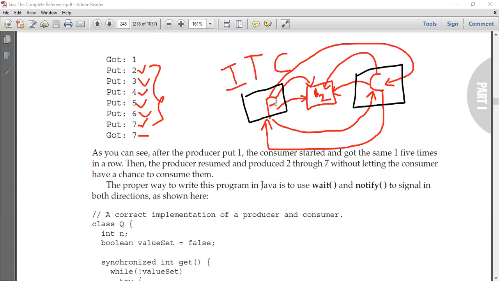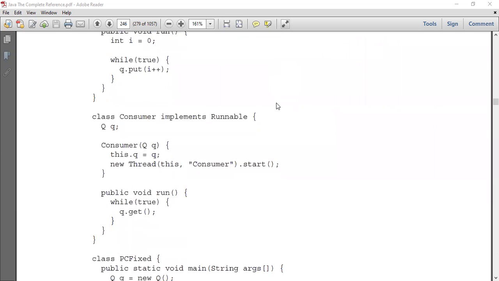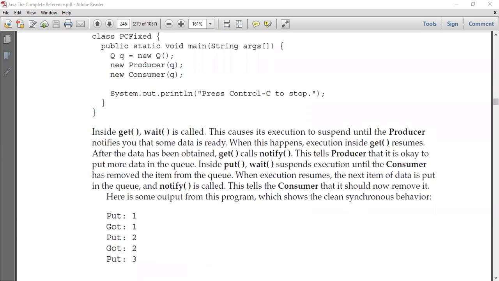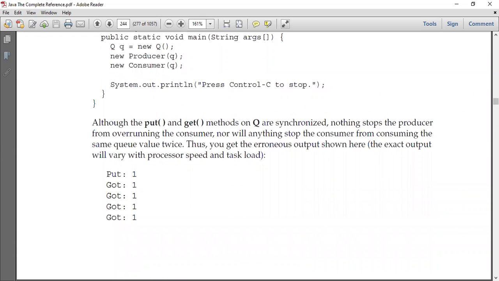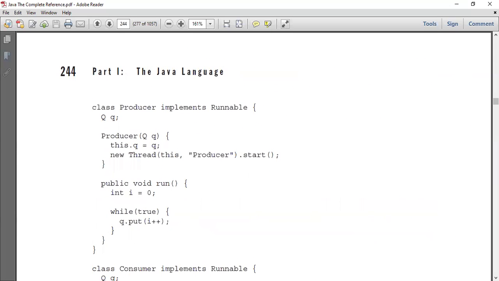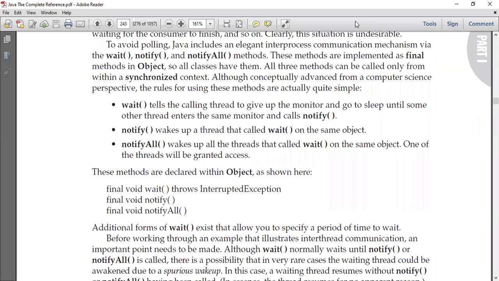This inter-thread communication can be achieved with respect to these three important methods. One is wait, one more is notify, and one more is notifyAll. With respect to our program, we're going to discuss wait and notify. Using these two important methods, we can achieve inter-thread communication between this producer and consumer.